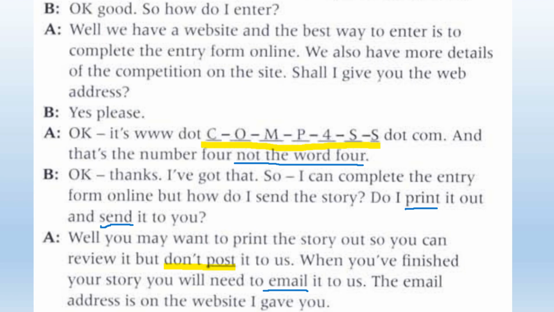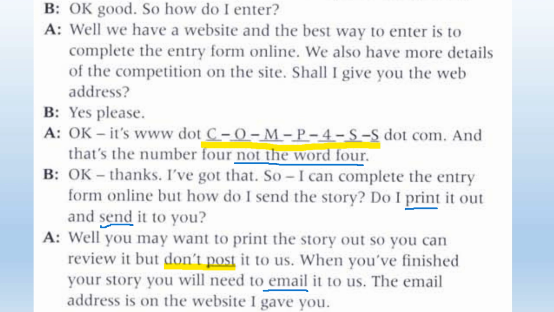Then we went on to the website address. So now the confusing part here is that the website address is with .com, but the bit we need starts with .com. So you'd be forgiven for thinking that was actually the ending of it, but hopefully we managed to get that right. COMP4SS. So it looks like the word compass, but the A has been replaced by a 4. And he also said make sure you use the number 4, not the word 4.